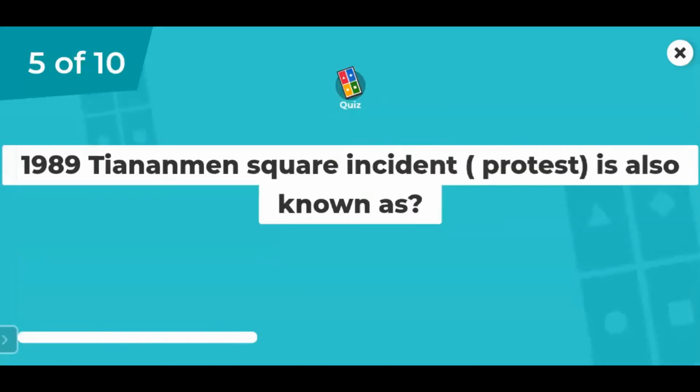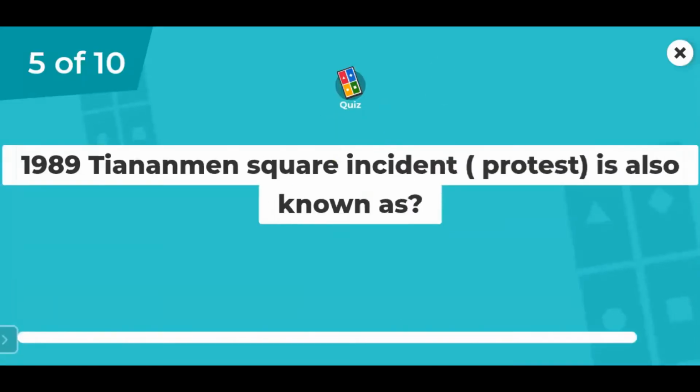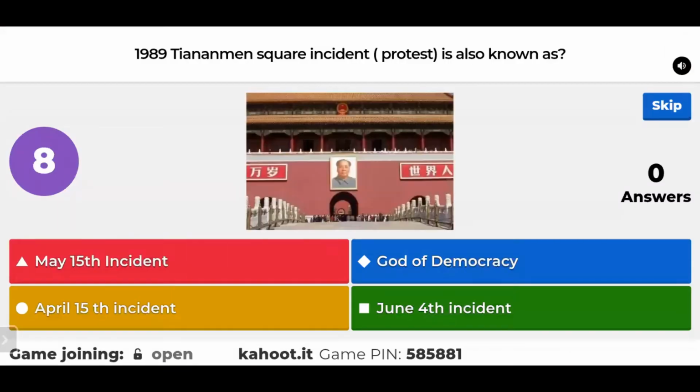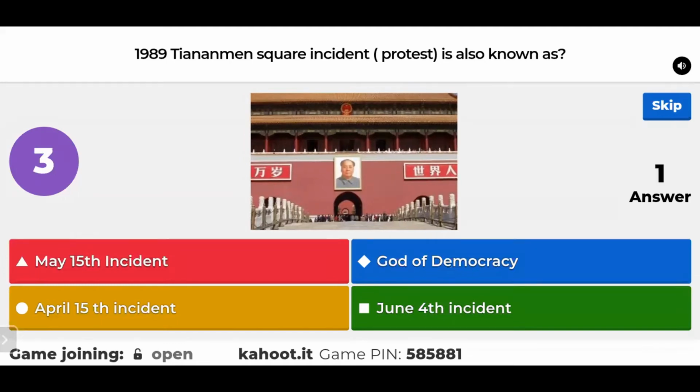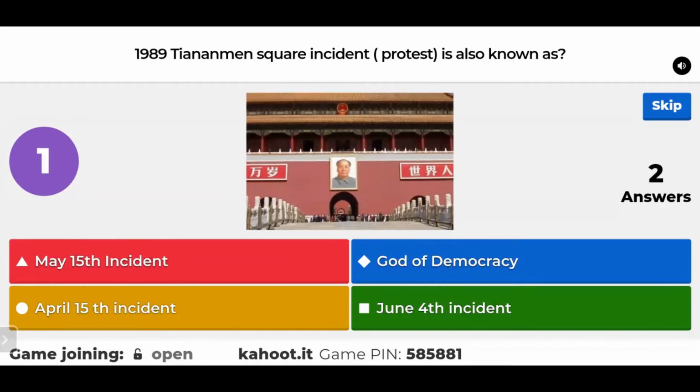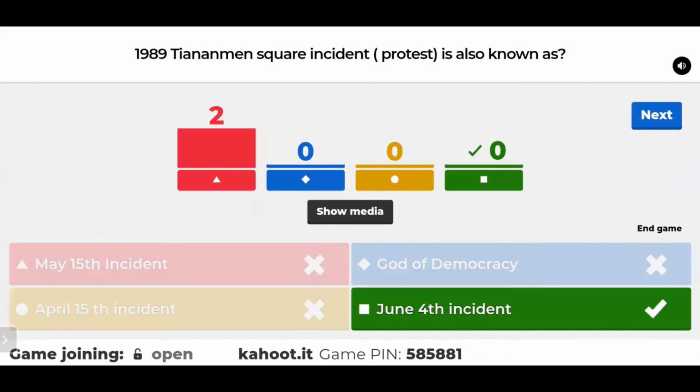The 1989 Tiananmen Square incident is also known as the May 15th incident, the God of Democracy, the April 15th incident, or the June 4th incident. The correct answer is the June 4th incident. Two think it's the May 15th incident, which is an incorrect answer.